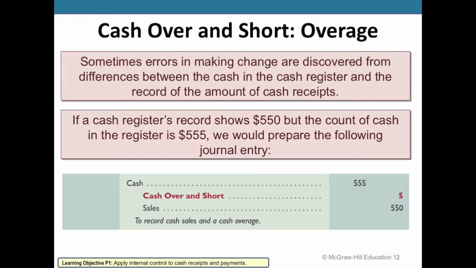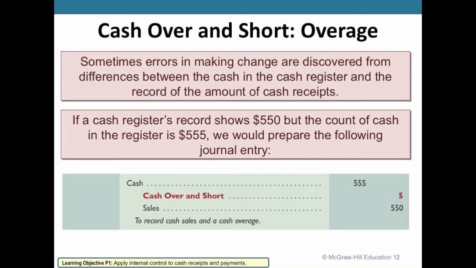Errors do happen on occasion, though, and you need some accounting mechanism to show the amount of that error. One of these is going to be something called cash over and short. For example, if we had sales that were recorded on a cash register for $550, but the physical cash in the cash register was $555, we need some way in a journal entry to show what that difference is, and we're going to use this cash over and short line item in that journal entry.